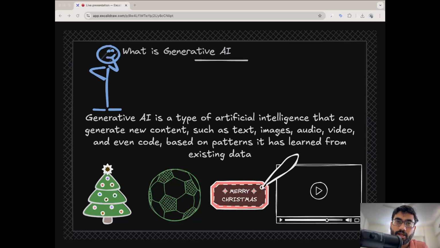So what is generative AI? Before going to the formal definition of generative AI, let's take an example of a newborn baby. When a newborn baby comes to this world, they know nothing. They are completely blank at that time. So how do they learn? They learn from their surroundings, from their parents, then they absorb words, and with the help of those words, they show their creativity.